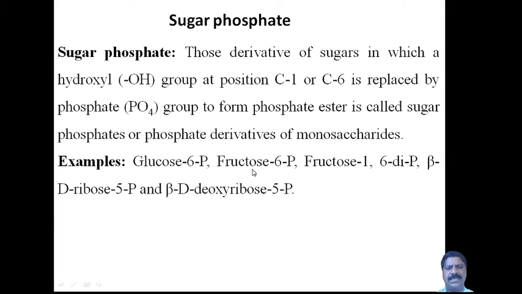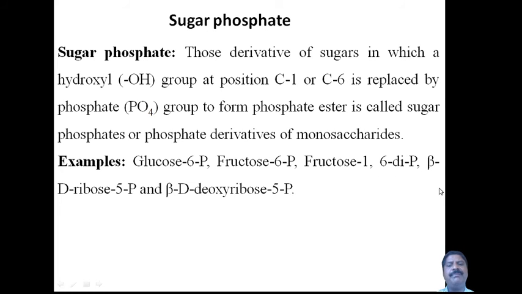Now fructose, it is a monosaccharide. At the 6 position the phosphate group is present, therefore fructose 6-phosphate. Fructose at both the 1 and 6 positions has phosphate groups, therefore a diphosphate will be there. Therefore, fructose 1,6-diphosphate.